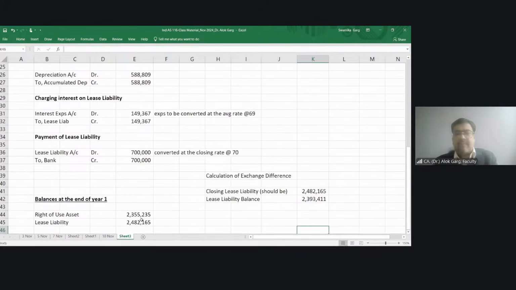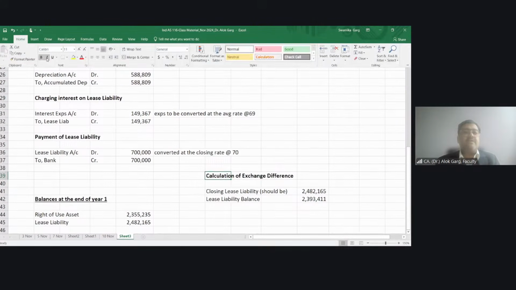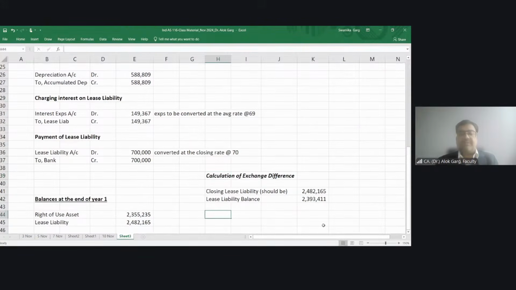So my lease liability balance is this amount. So what is my exchange difference, friends? Exchange loss. This minus this. What accounting entry do we need to pass?